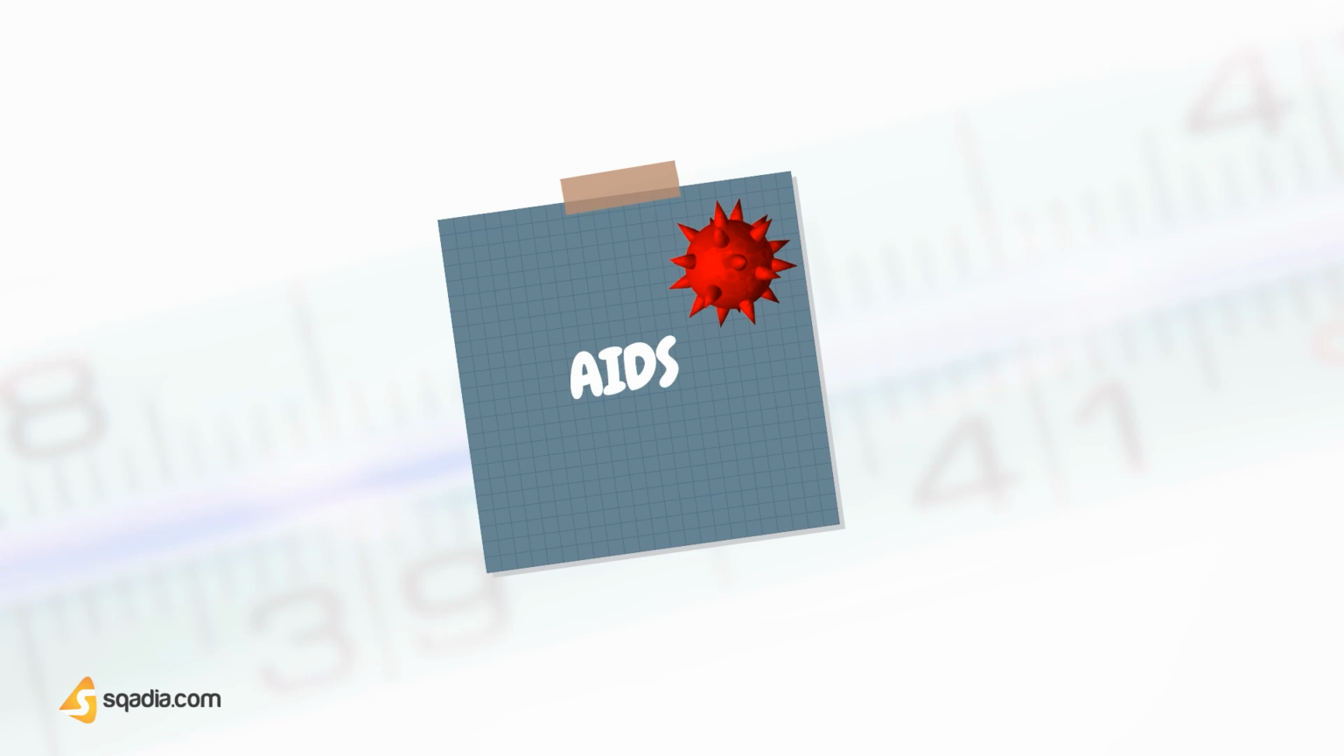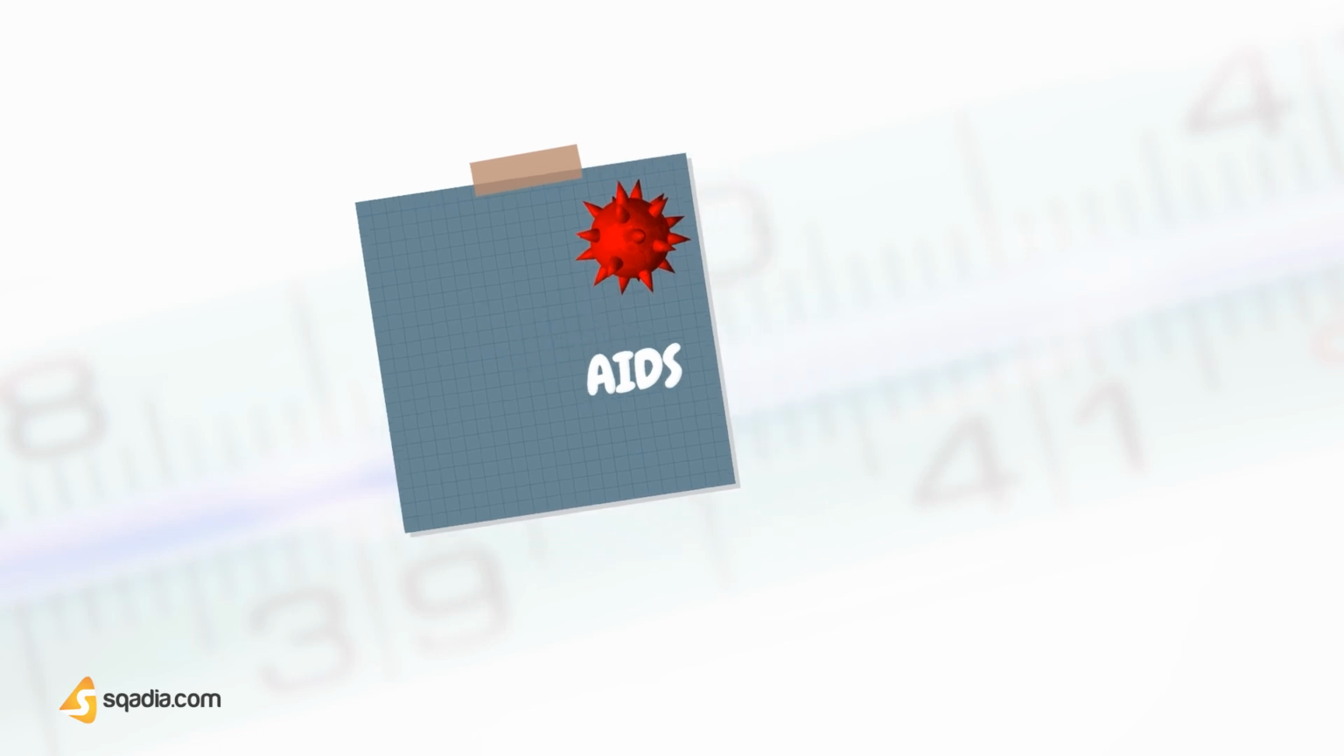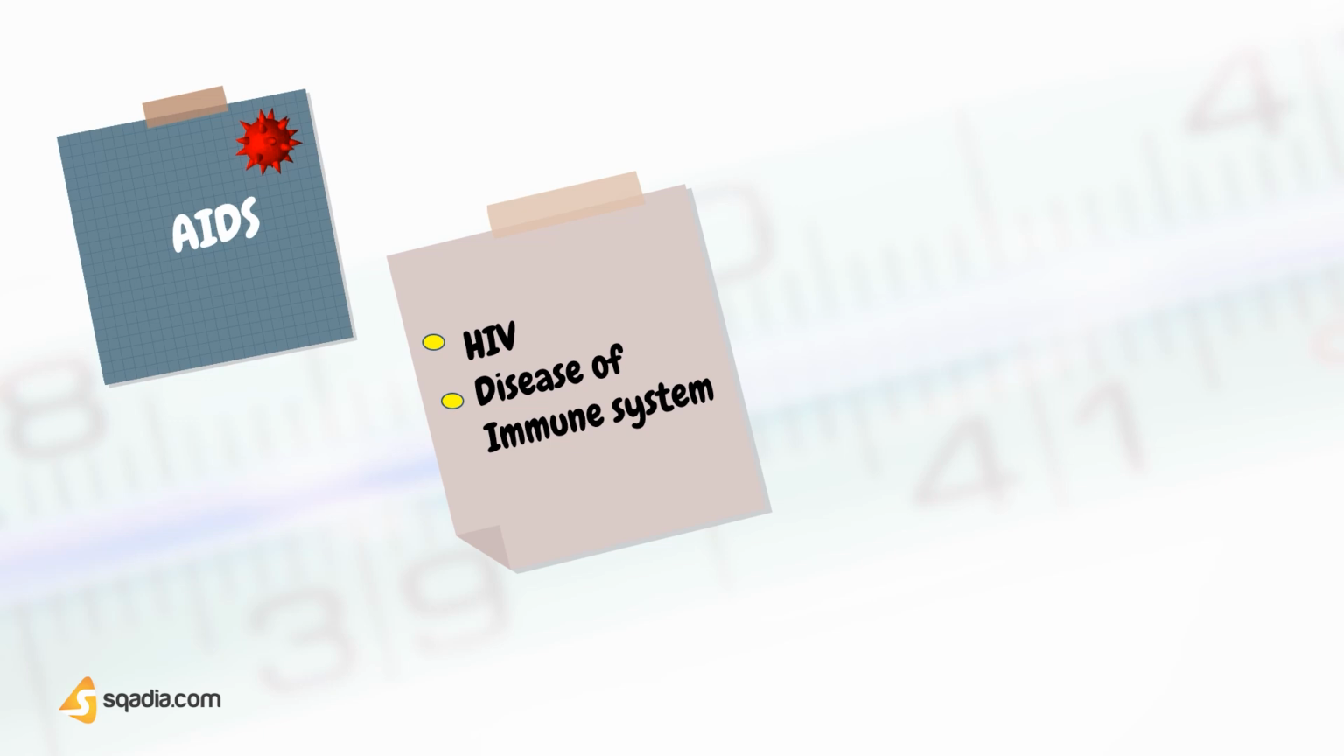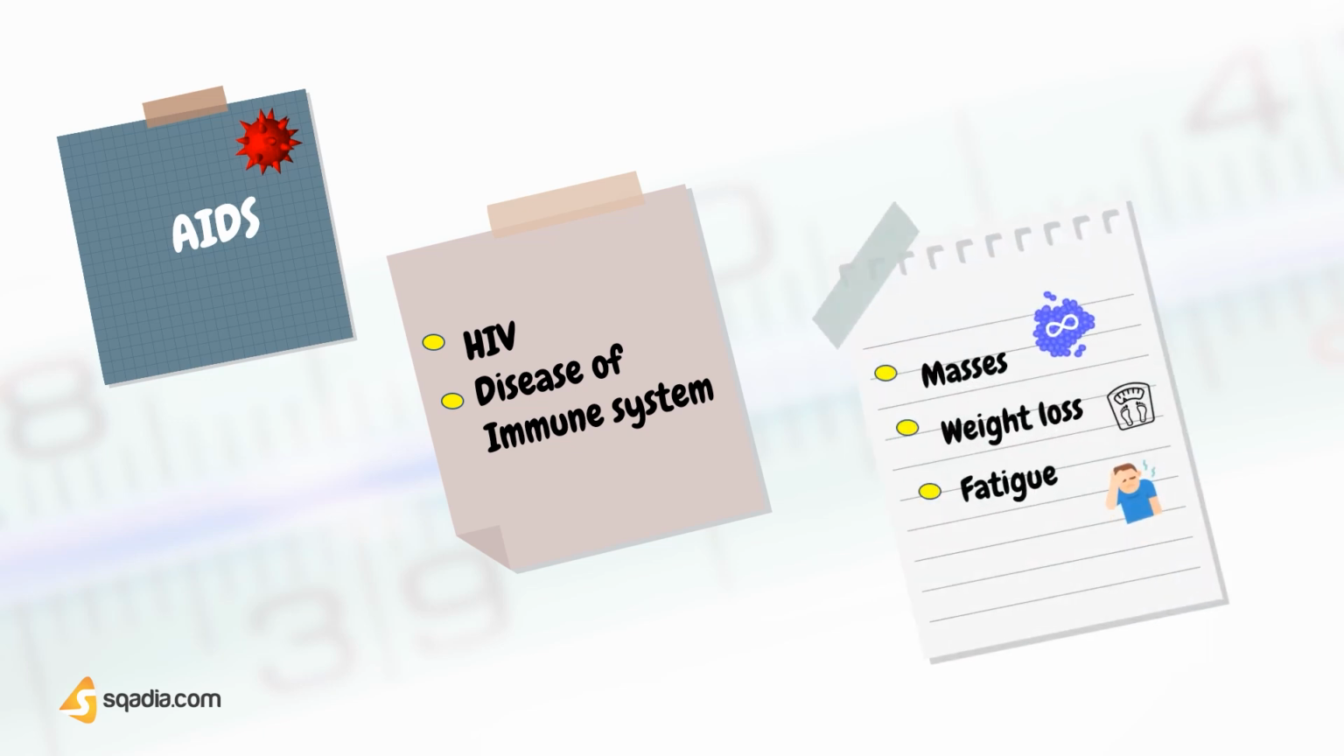Let's discuss some less common and serious causes of fever in adults. AIDS is one of them. It is caused by infection with HIV, and it's a disease of the immune system. Its typical symptoms are fatigue, weight loss, and masses.